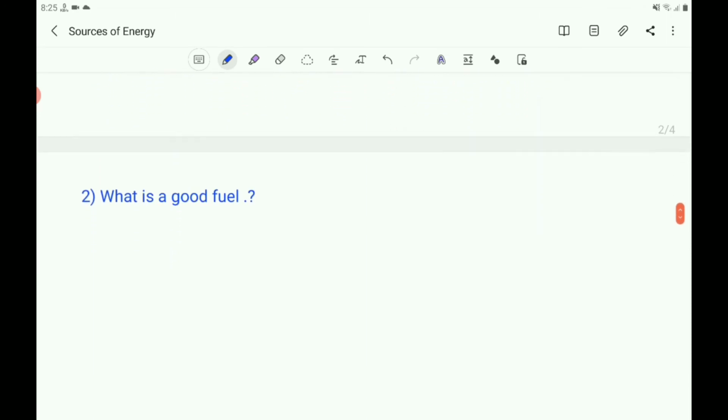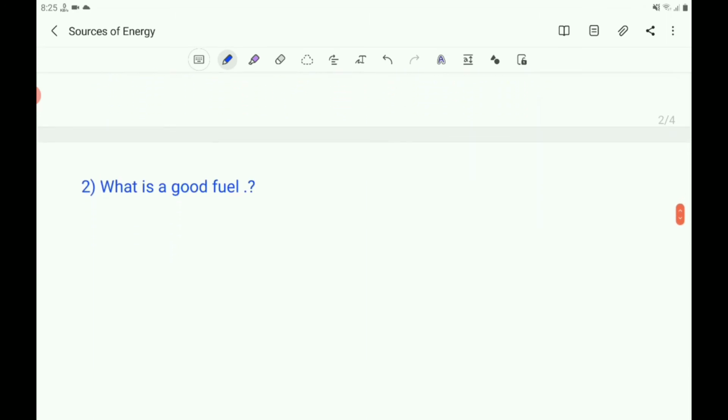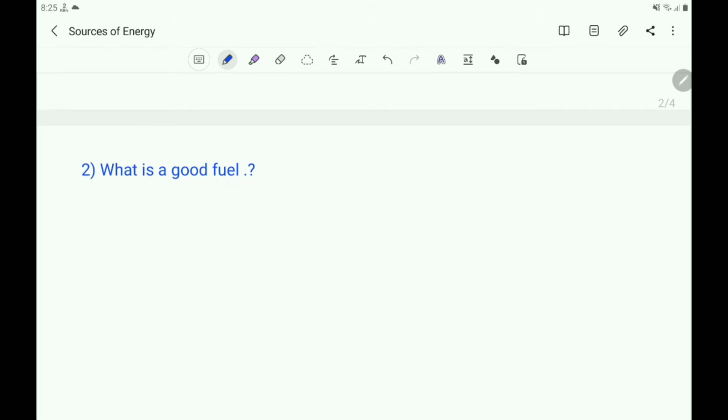Next, what is a good fuel? So, you know the characteristics of a good fuel. It should be cheap, it should be easily available, its ignition temperature should be reasonably above normal temperature, and it should be conveniently handled, stored and transported. So, write the characteristics of a good fuel.